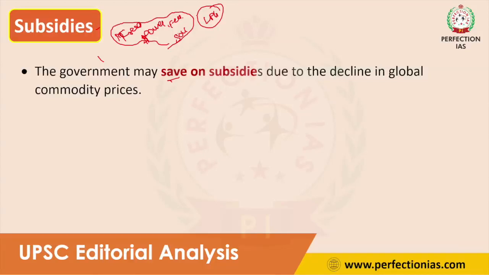The government may save on subsidies in the upcoming years, due to the decline in global commodity prices. In February 2022, due to the Ukraine-Russia crisis, global commodity prices increased. Prices of oil, fertilizer, everything increased. Now they are declining because of the normalization process.